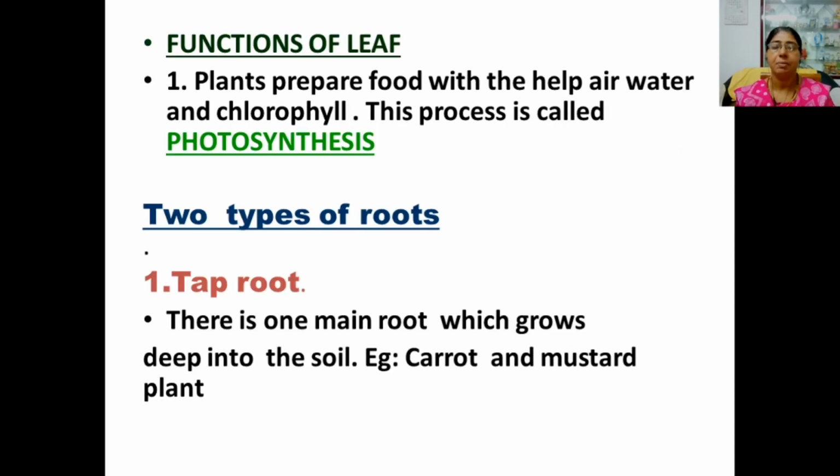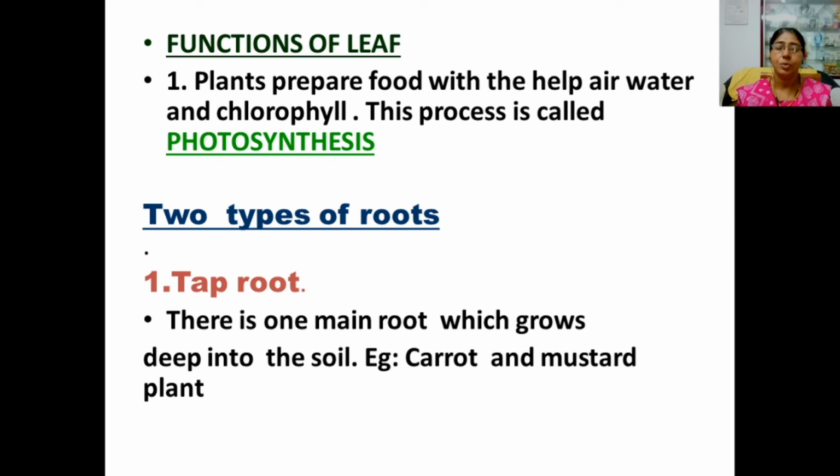Then we have learned about the important part, root. Root is brown in color. It is always under the soil. Shoot you can see above the soil. The part of the plant above the soil is called a shoot, and the part of the plant below the soil is called a root.